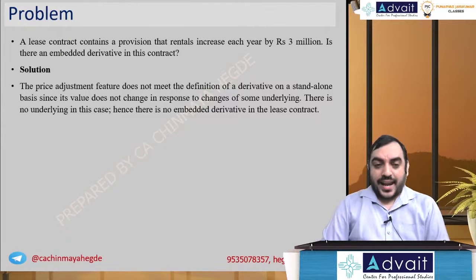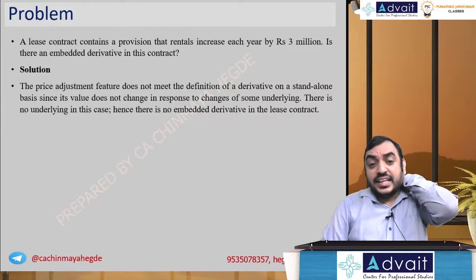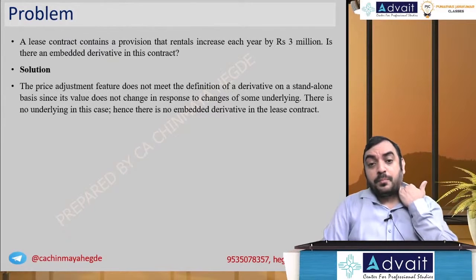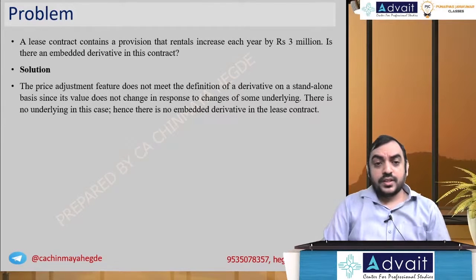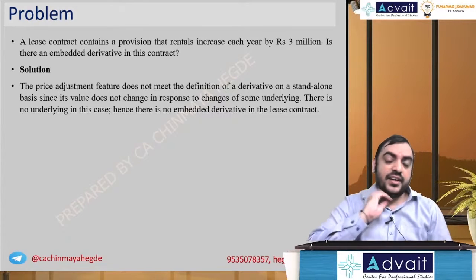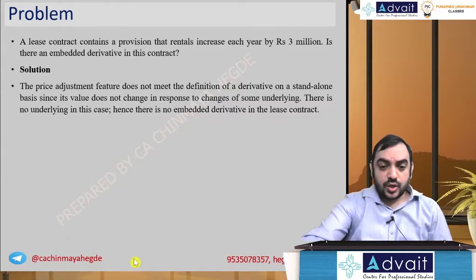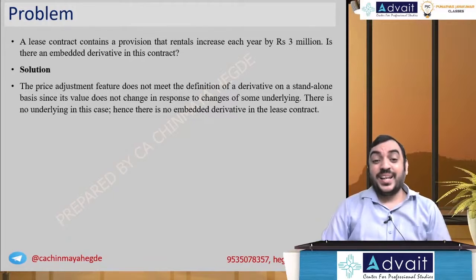A lease contract contains a provision that rental increases each year by 3 million. Is this an embedded derivative contract? Okay, let me do one thing. Let me just quickly tell you the definition of embedded derivative contracts.